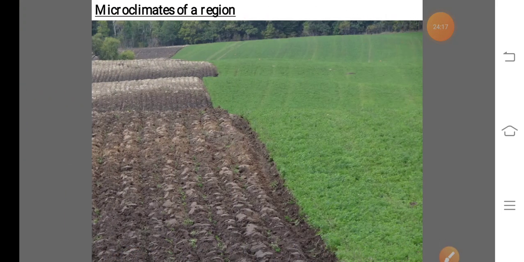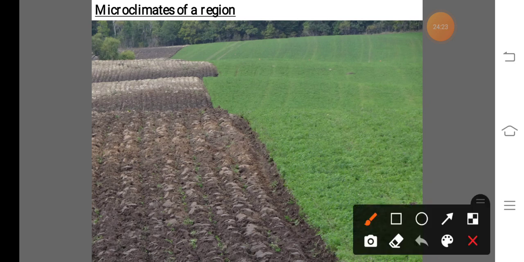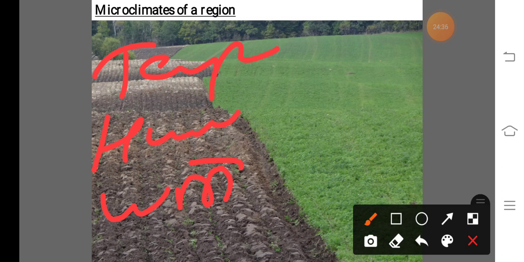Now next, we discuss the microclimate of a region. The microclimate of a region is defined by different weather parameters or weather conditions, like the temperature of that region, also moisture or humidity, also wind of that region, in the atmosphere near the ground surface.